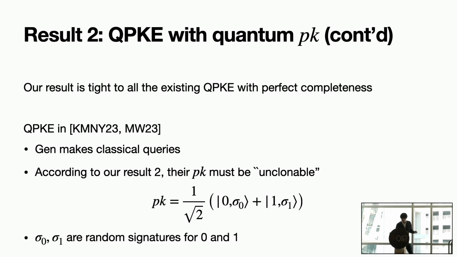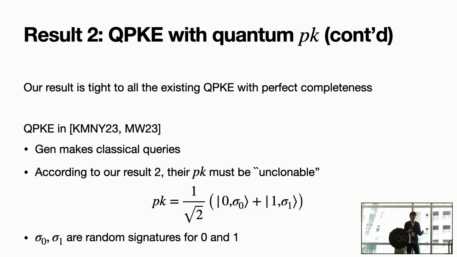We show that our second result is tight for all existing quantum public key encryption schemes with perfect completeness. First of all, we know that there are two different schemes. They are in different papers, but they somehow have the same form. Their generation algorithms only make classical queries to the random oracle, and they try to get random signatures for messages 0 and 1, and the public keys are of this particular form: 1 over root 2, (|0, sigma_0> + |1, sigma_1>).